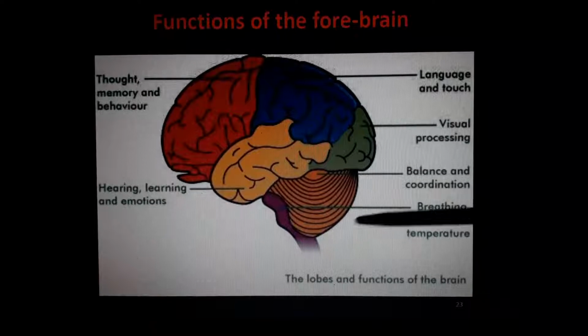Heart rate and temperature are controlled here. That means involuntary actions. Heartbeats and all are involuntary actions. It is not done by the forebrain. Let's see next.